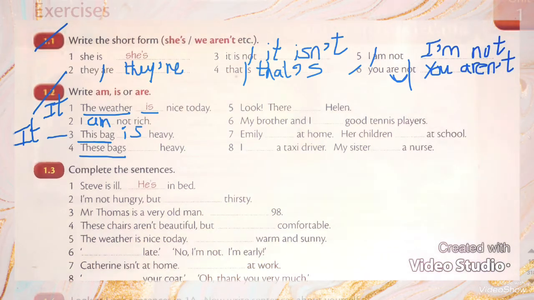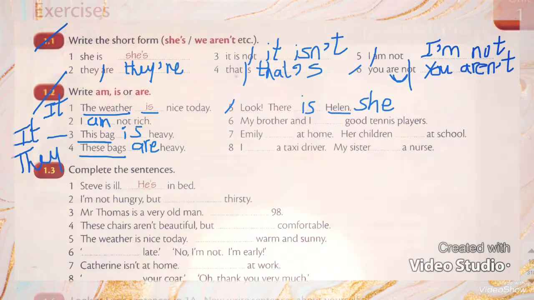What do we mean by "these bags"? It means "they". So what does "they" take? "They" takes "are". So I will say "they are heavy". These bags are heavy. Number 5, look, there, what? Helen. Helen is "she". So there is Helen.